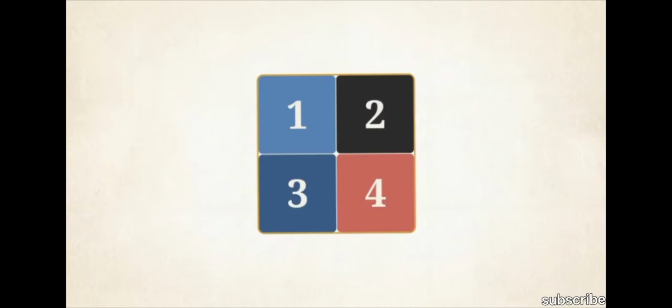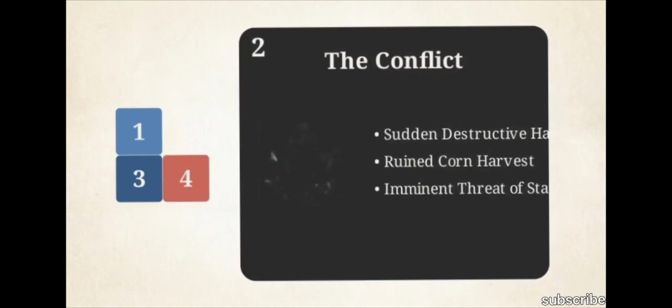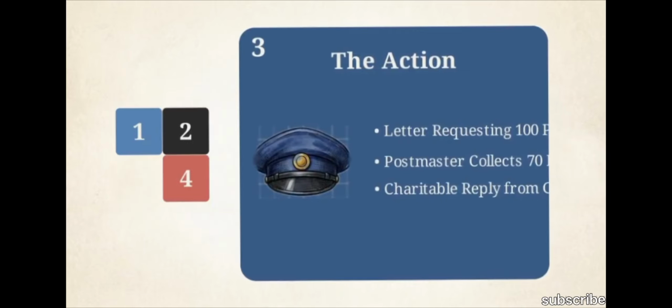These interlocking blocks represent components required for a complete response. Block 1 establishes the character baseline, describing Lencho's manual labor and absolute belief in divine intervention. Block 2 introduces the conflict. The hailstorm serves as the inciting incident, threatening Lencho's survival, setting the plot in motion.